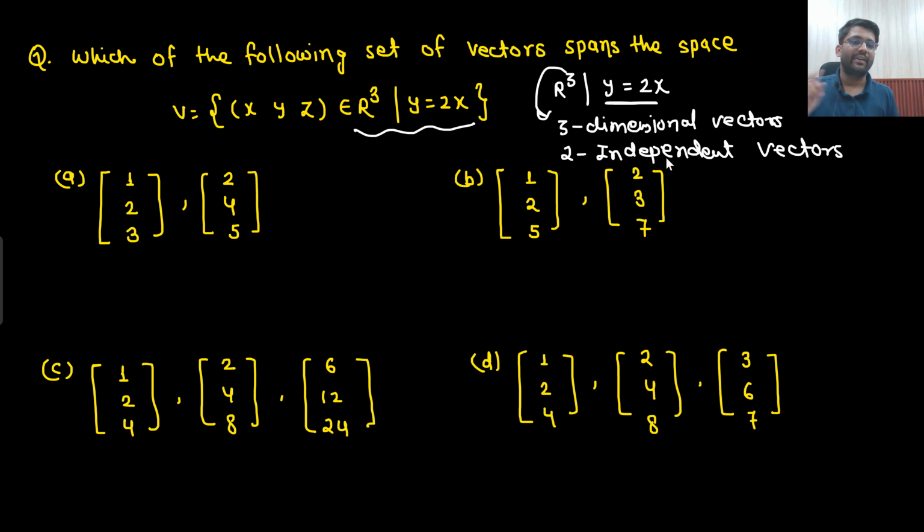Three-dimensional, two independent vectors which are satisfying this condition where y equals 2x. So what is the requirement? Did you understand what the requirement is?